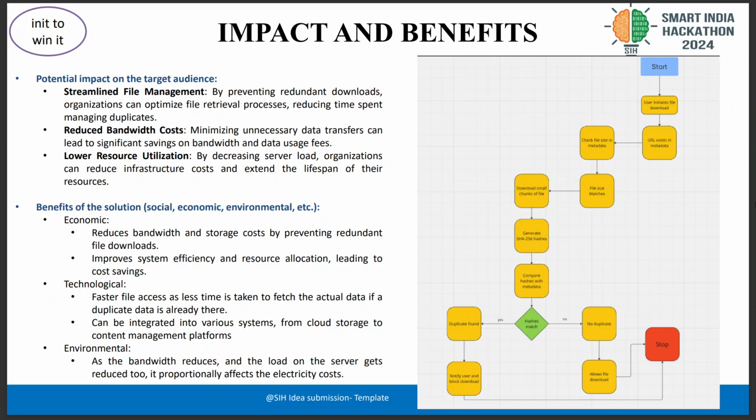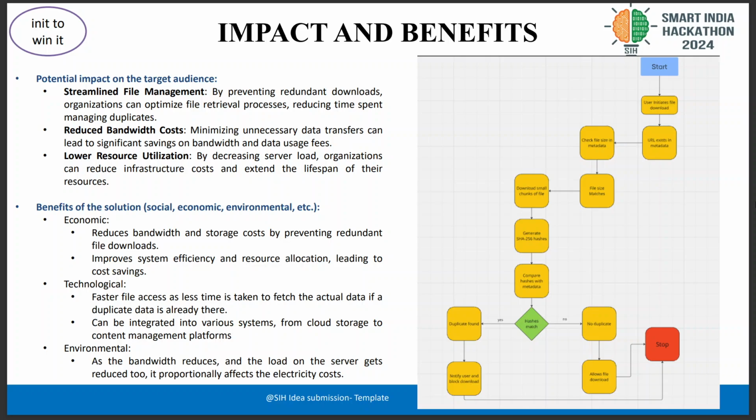The potential impact on the target audience: first of all, our target audience is the organizations into which this system will be integrated. For them, the bandwidth cost will be reduced. As the load on the server will reduce drastically, the cost will also reduce drastically, and it will support them financially too. Also, it will make the process much smoother, so the users can cooperate with each other.